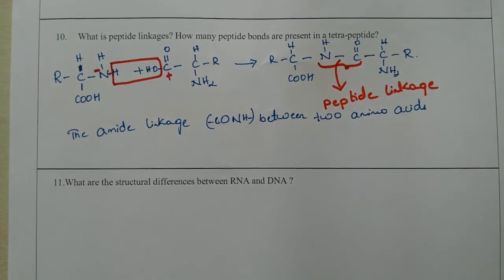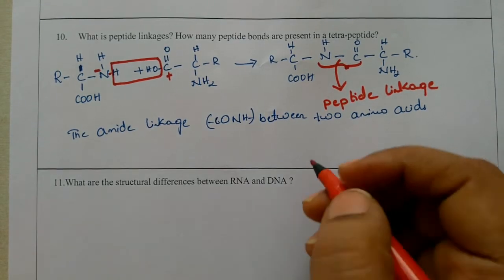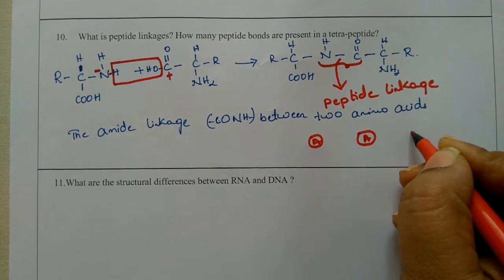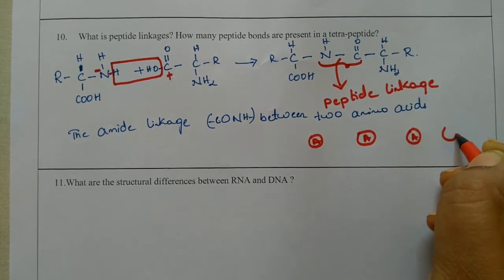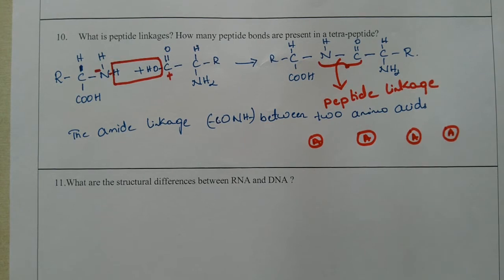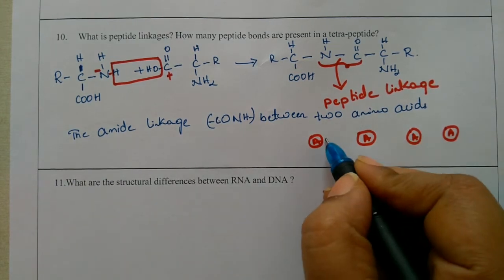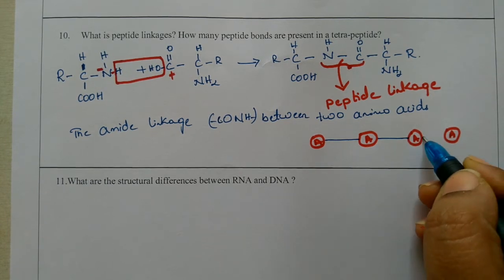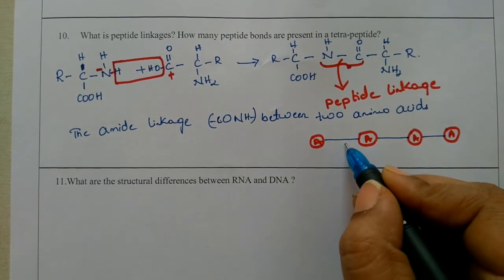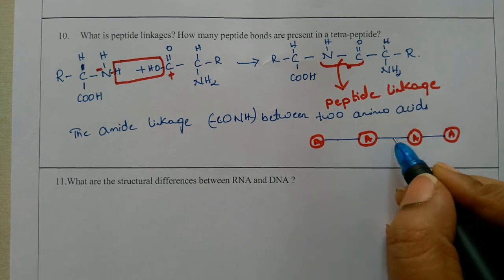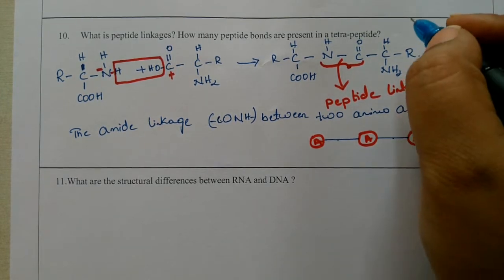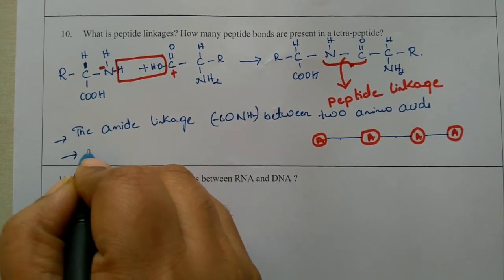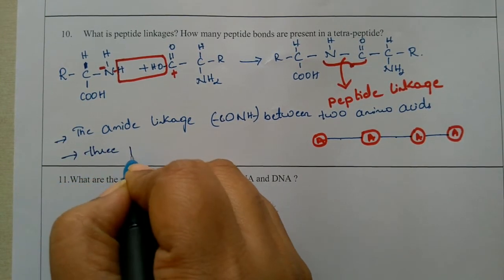Now, how many peptide bonds are present in a tetrapeptide? Tetra indicates 4 amino acids. Among 4 amino acids, how many peptide bonds are there? This is one peptide bond between 2 amino acids, this is another peptide bond, and this is another. So in total, 3 peptide bonds. This is the first answer, and the second answer is 3 peptide bonds.